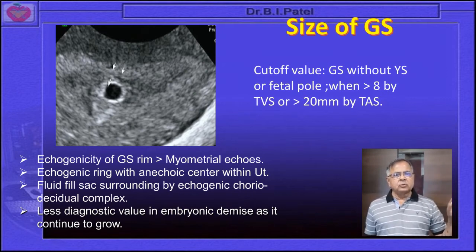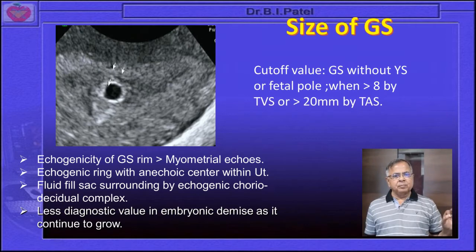The cutoff value for its appearance is when the GS goes beyond 8 millimeter to 10 millimeter; there will be a yolk sac with transvaginal sonography. When performing transabdominal sonography, it is when the GS goes beyond 20 millimeter that there should be a yolk sac. But now people are not performing transabdominal sonography for early pregnancy problems.